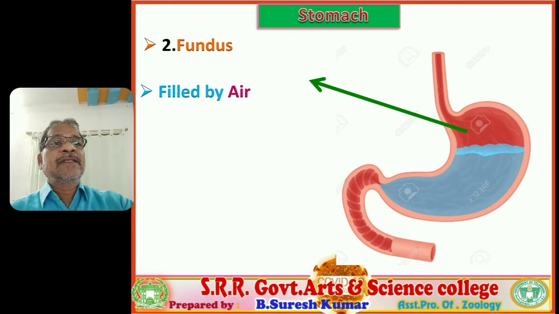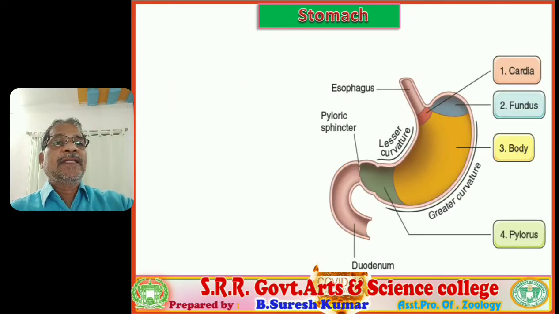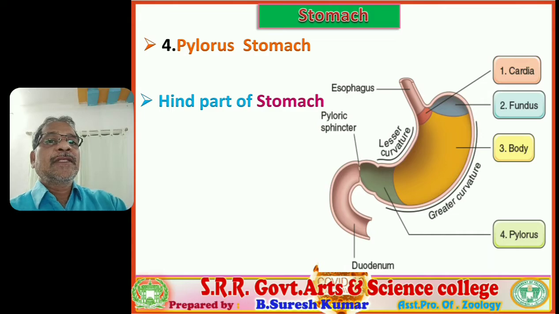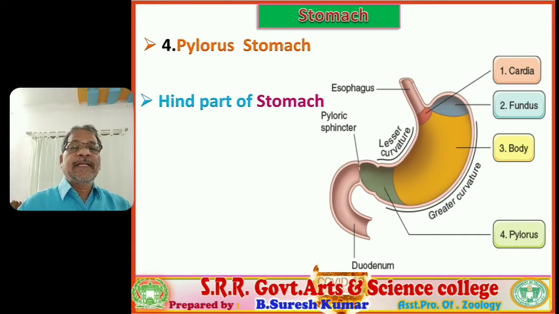That is the significance of the fundus region. Next, the third region is the body, which is the largest part, and beneath the body the fourth region, the pylorus part. The pyloric stomach is the hind part, the inferior part of the stomach.